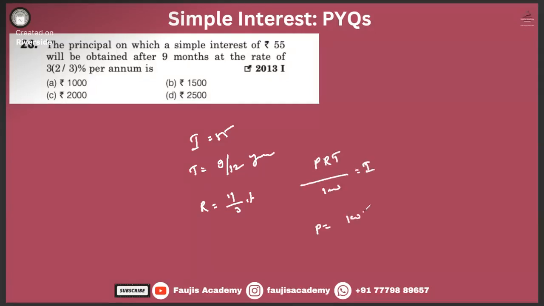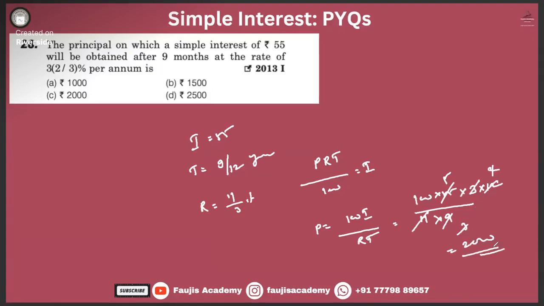P is equal to 100I divided by RT. 100 into 55. R is 11 by 3. If you write it simplified, it will become like this. Time is 9 by 12. This one gone 5 times, this one gone 3 times, this one gone 4 times. Is that 2K? Yes. What did I tell you, sir?